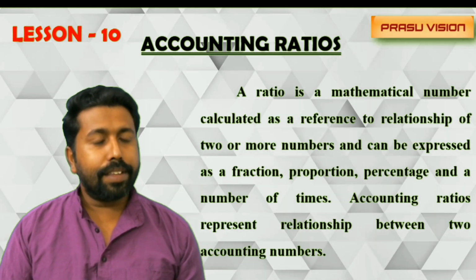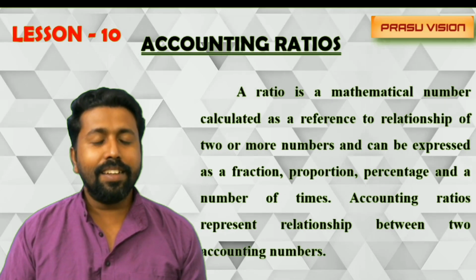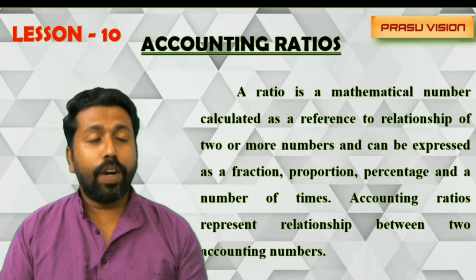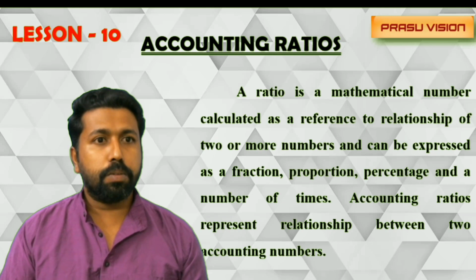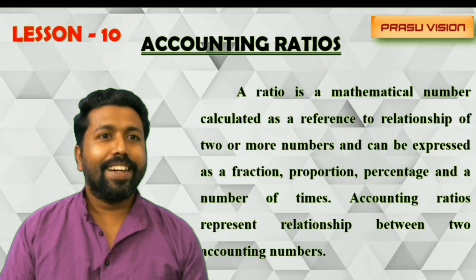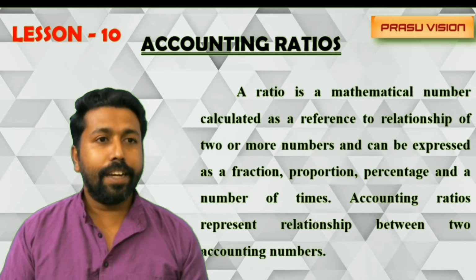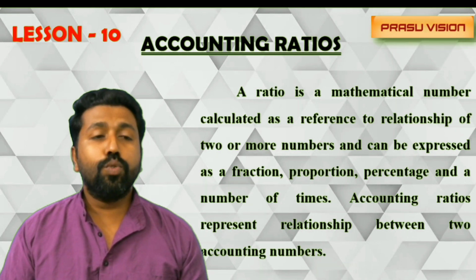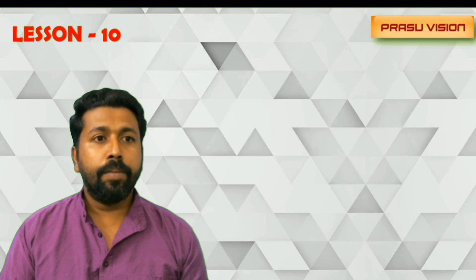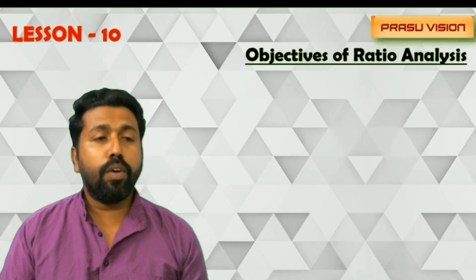Here we are analyzing the different values and finding out what the relationship is between those 2 items. For example, what is the relation between current asset and current liability, or what is the relationship between debt and equity. That is calculated by using these types of ratios.